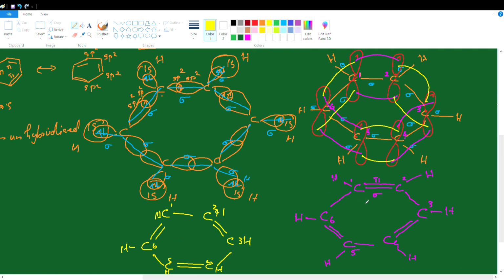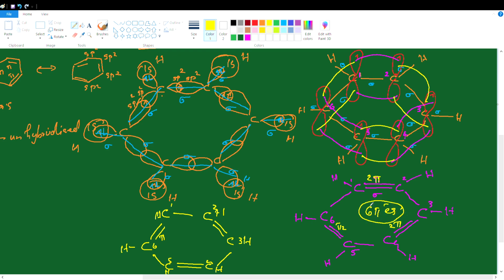This means these pi electrons, pi bonds, are oscillating in nature. These pi bonds are not stationary. They are continuously moving. We use the term delocalization. How many pi electrons here? These are the pi bonds. How many pi bonds? 3 pi bonds, right? Each pi bond contains 2 electrons. So 2 pi electrons here, 2 pi electrons here, 2 pi electrons here. Total 6 pi electrons are present in benzene.